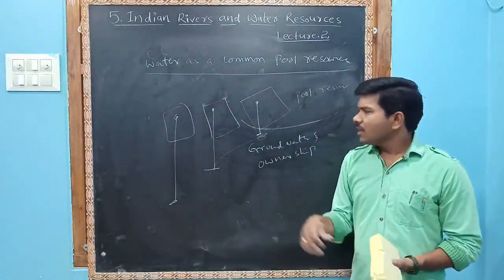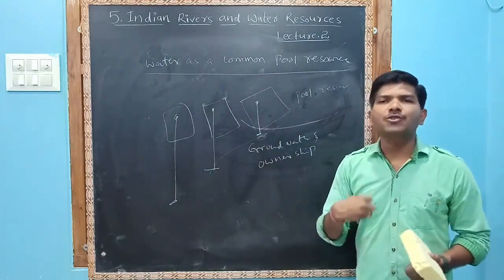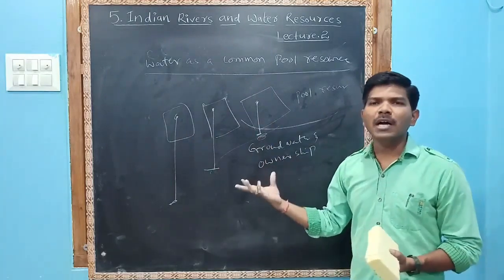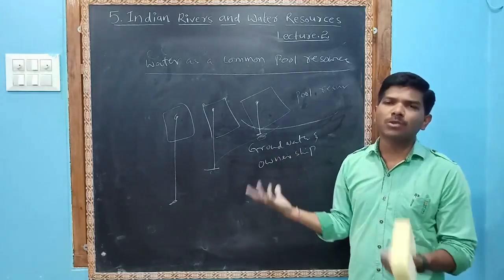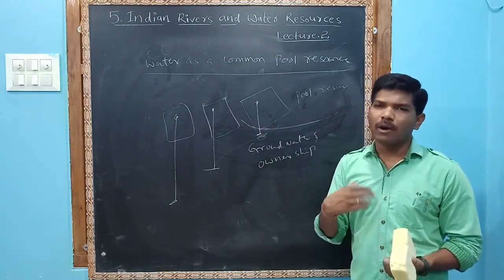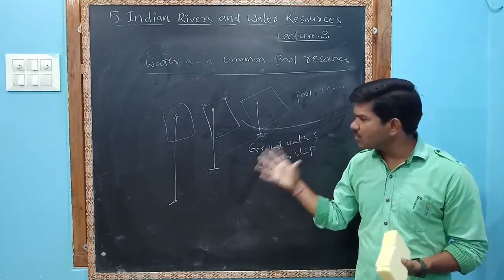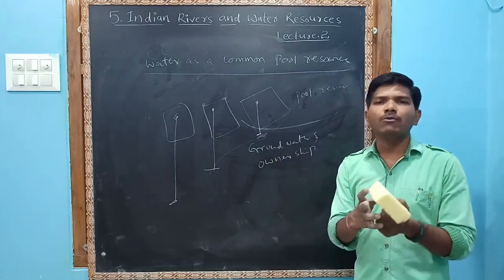So these people, those who are going for the tube wells, are assuming that land is ours and water is also ours. Land is ours, water also ours. But that is a wrong concept. We have to prove it, and we have to restrict them on how much water they can take.